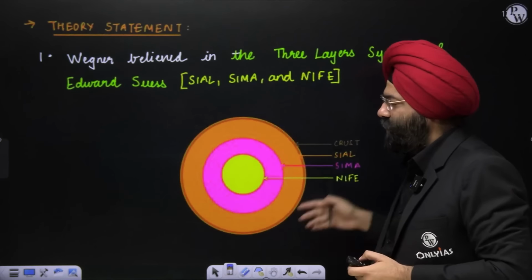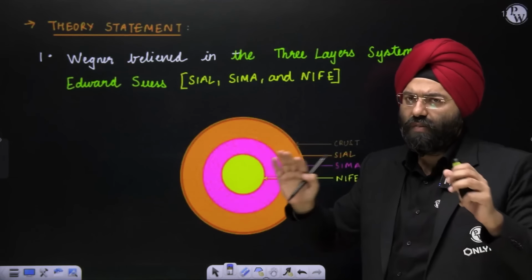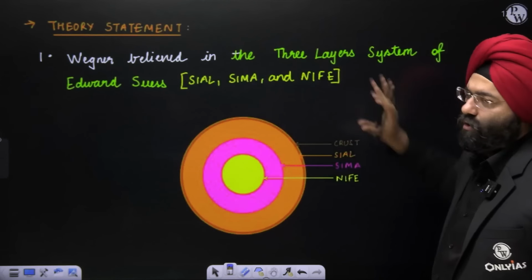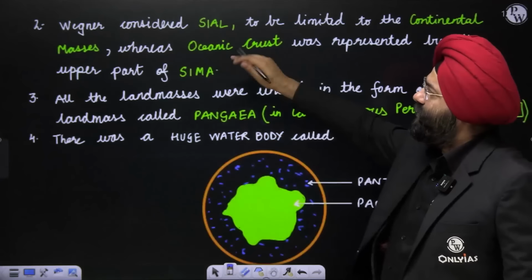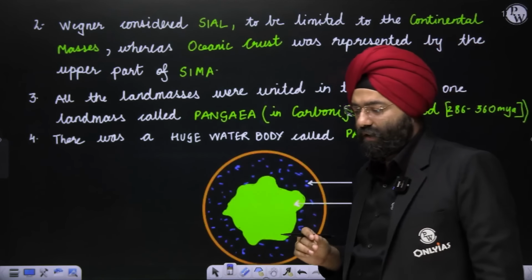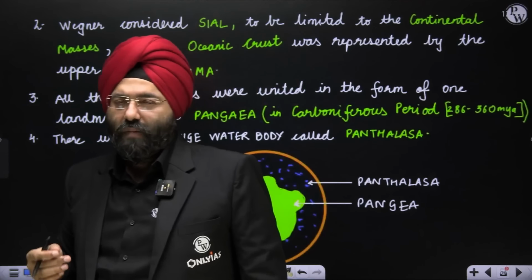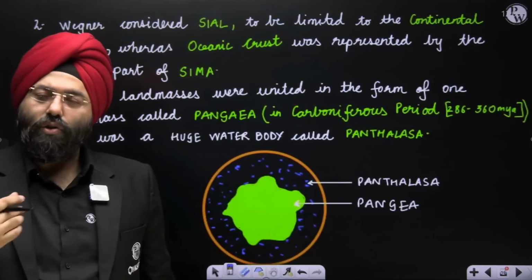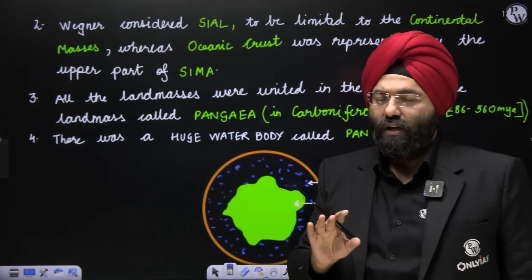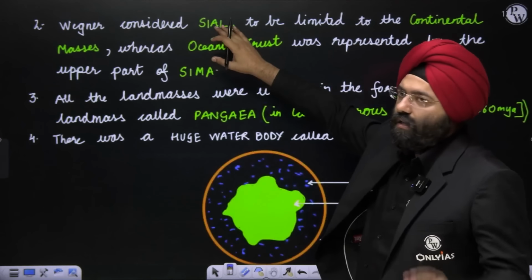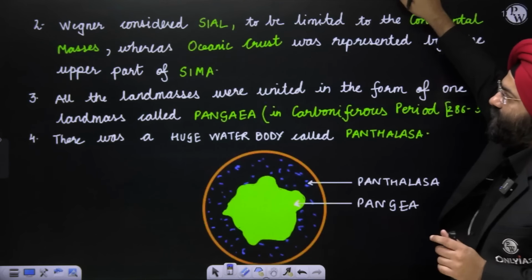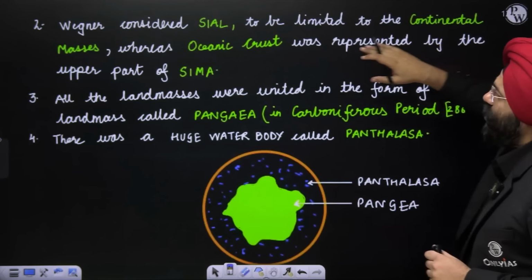You have already studied the densities and compositions in the previous lecture. We're not repeating it here, nor do you have to mention it, because you just need to mention that he believed in the concept of Edward Suess, right? Next. Wegener considered Sial to be limited to the continental masses. Just remember what the statements are, those are more important for you. Wegener considered Sial, made up of silica and aluminium, to be limited to the continental masses, whereas oceanic crust was represented by the upper part of Sima.